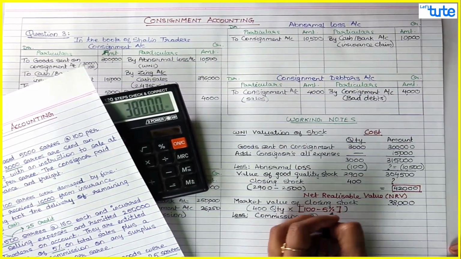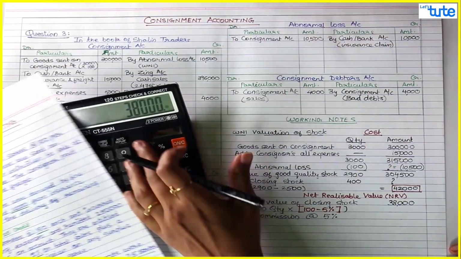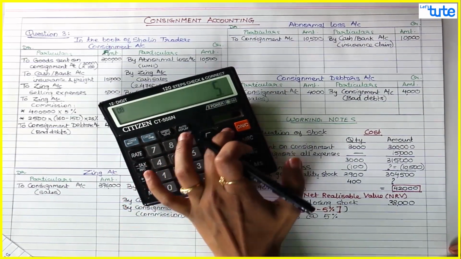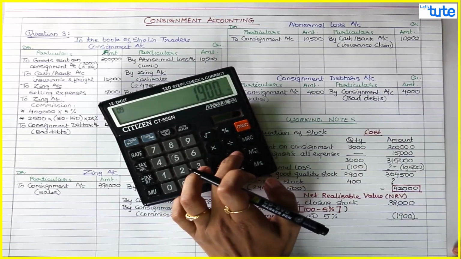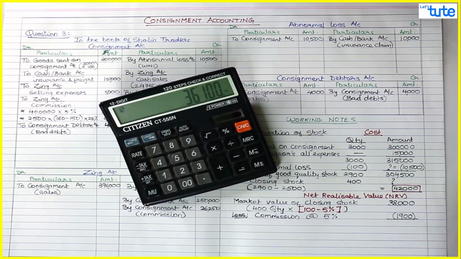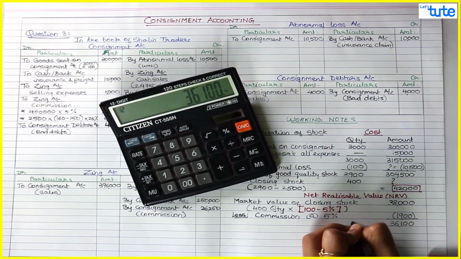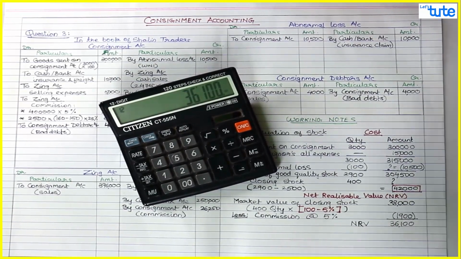So commission at 5%: 38,000 into 5%, that is 1,900. So deduct 1,900, and that comes to 36,100. This is your net realizable value.